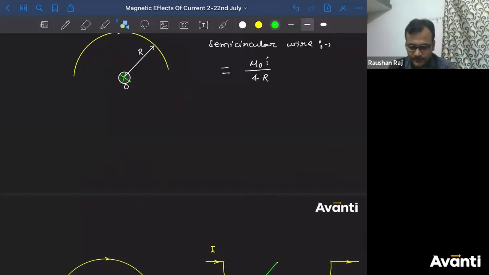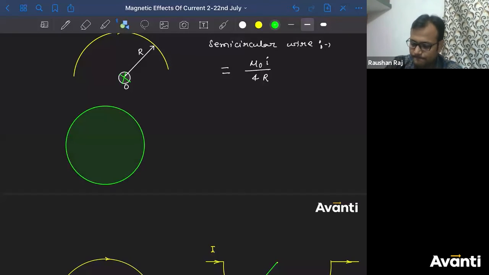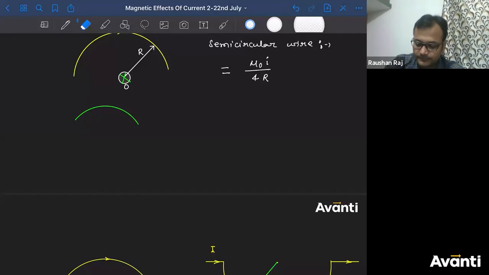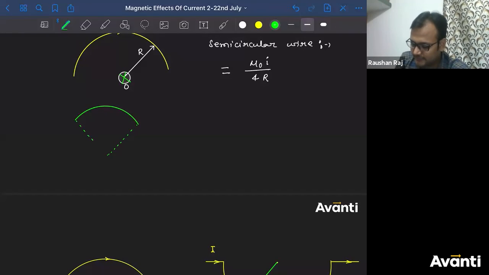अच्छा, व्हाट इफ यू आर हैविंग एन आर्क at the place of semicircle? What if you're having an arc? ऐसा किया and then erase this part, पूरा erase कर लो। आर्क है, मैंने बोला नहीं क्वाड्रेंट है, ठीक है, and this was the center, join them। कुछ इस तरीके का, राइट। and if this angle is theta,